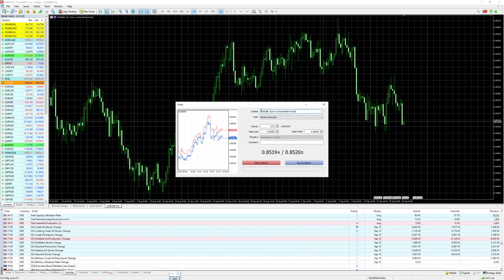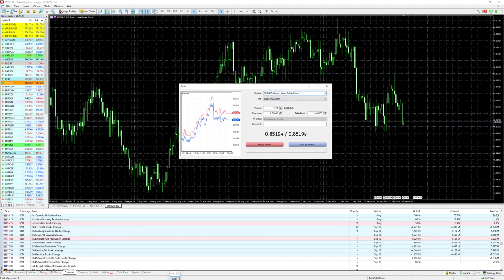When you see this field in the chart, you have the symbol over here at the moment, Euro, Great Britain Pound. You have the type of the order, it's market execution. That means you buy right now.